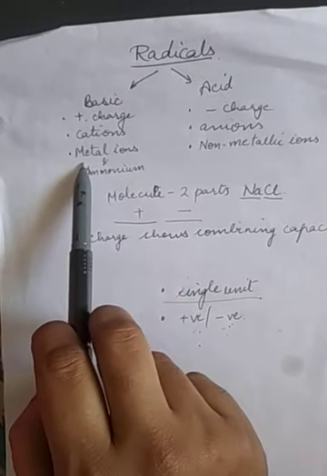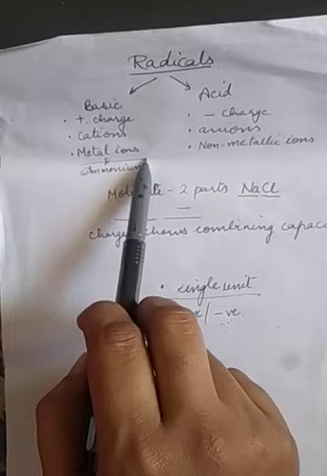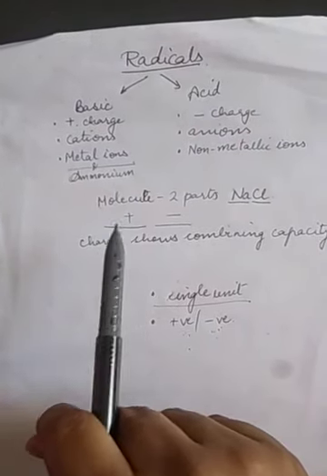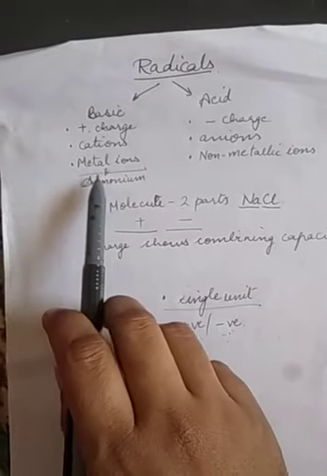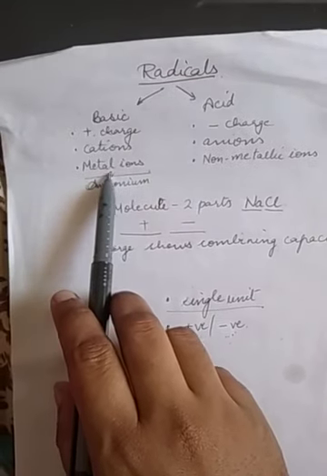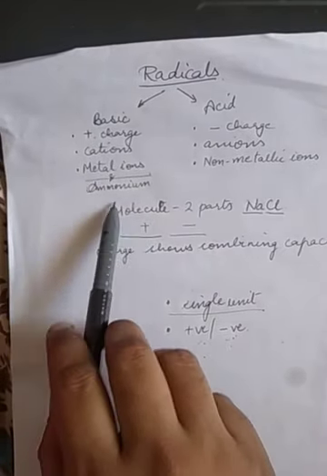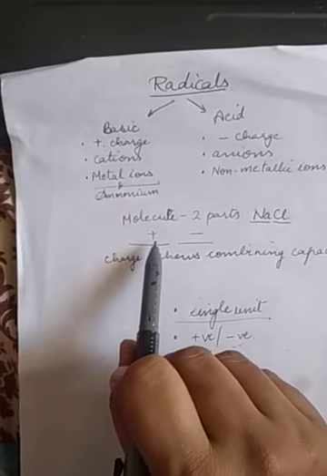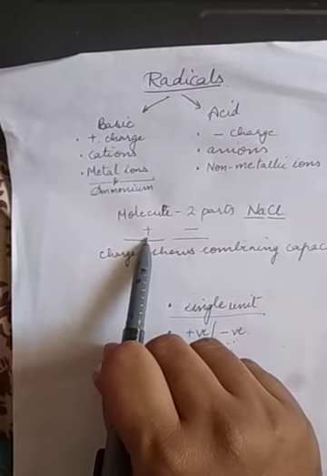And it is usually metal ions, because metal ions only become positively charged ions. Metals only become positive, so it is always a metal ion, or it can be an ammonium ion. So the positive part is a metal ion or ammonium ion.